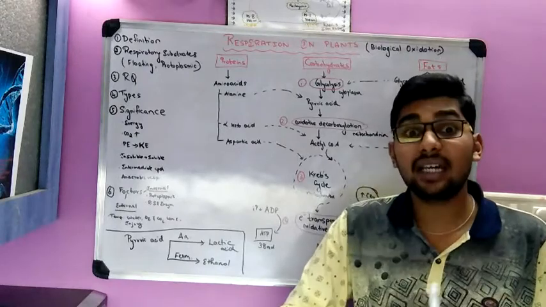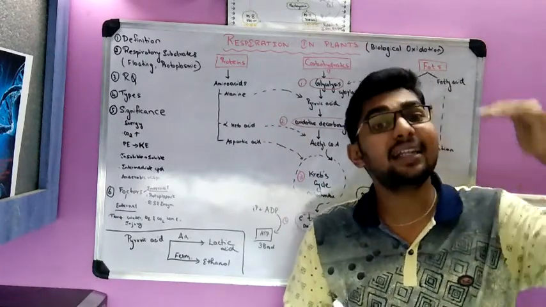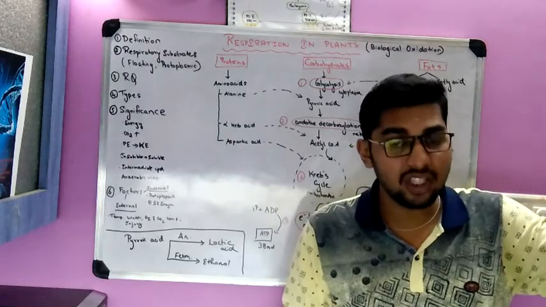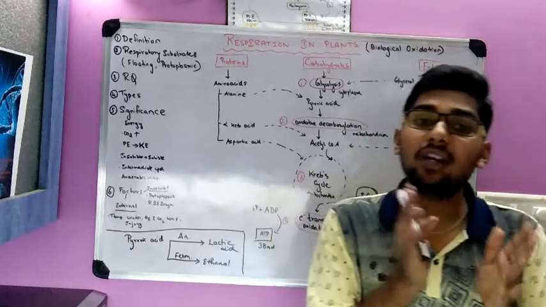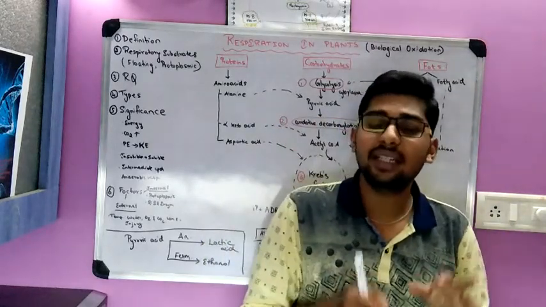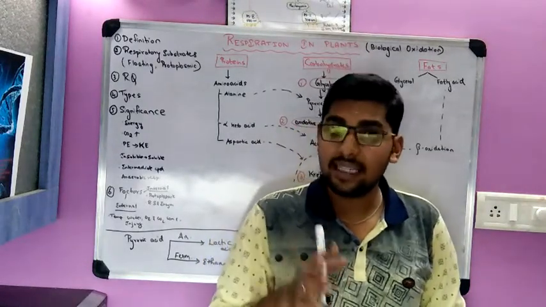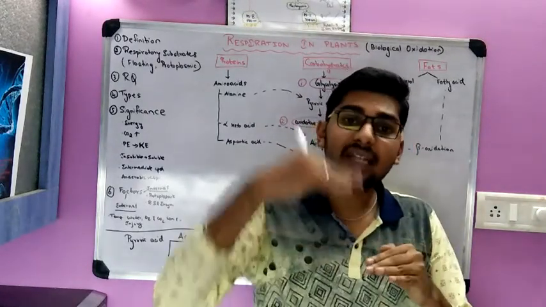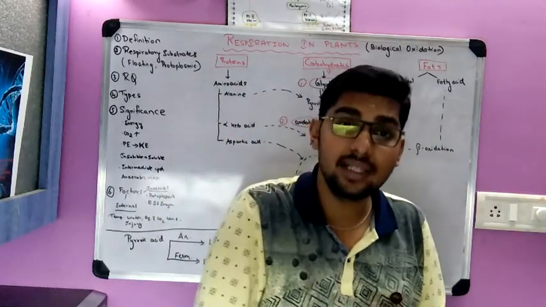Temperature is a very important criterion for respiration to occur. For every rise of 10 degrees Celsius in temperature, respiration doubles. This rule is called Van 't Hoff's rule. The scientist Van 't Hoff did various experiments and gave a law called Van 't Hoff's law. According to this law, for every rise of 10 degrees Celsius, the rate of respiration doubles.